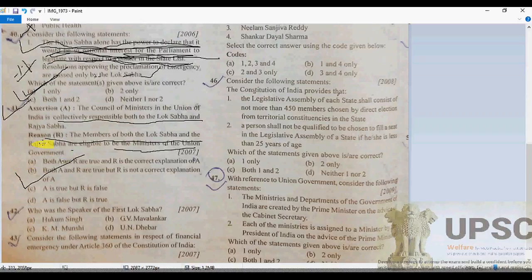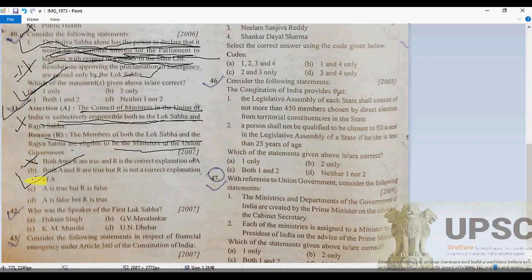So here, 41C. Once again, let me read that. The Council of Ministers in the Union of India is collectively responsible to both Houses, the Lok Sabha and the Rajya Sabha. Can that be possible? No, it is not possible. Why? Because, as we know, the Council of Ministers in the Union of India is collectively responsible to the Lok Sabha only, not the Rajya Sabha. So this will be eliminated. A is absolutely wrong.